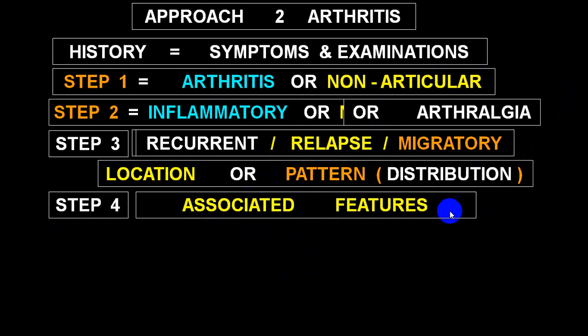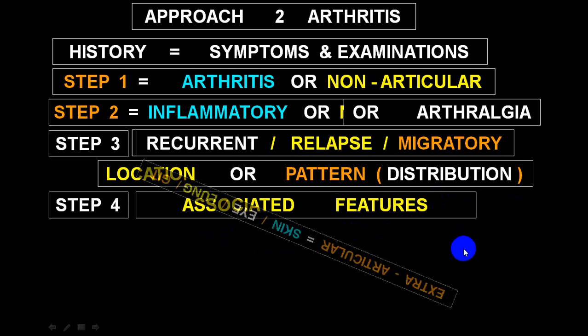Associated features are most common in what we call the inflammatory groups. And again in the inflammatory group, seropositive and seronegative will be associated with a lot of associated features, and they are extra-articular features. Try to look for all those findings. Associated features which are not related to extra-articular or articular, but are symptoms like fever, loose motion, vomiting, etc., are also included in associated features.